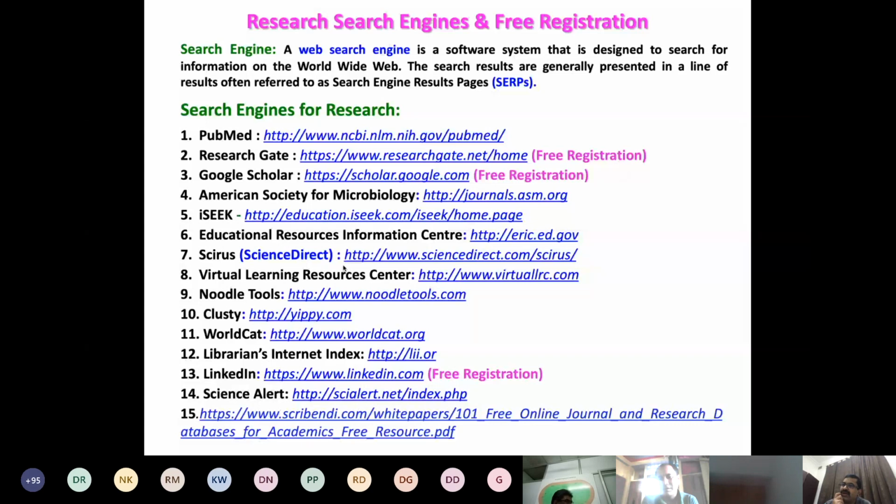Index means some databases maintain the journal details, that we can say is the index. Citation is different. Like bibliography and index, these are the two terms you use in writing a book. Citation means you can refer to any work, any other journals or papers, then you can cite it and give that reference in your reference part. That is called the citation.